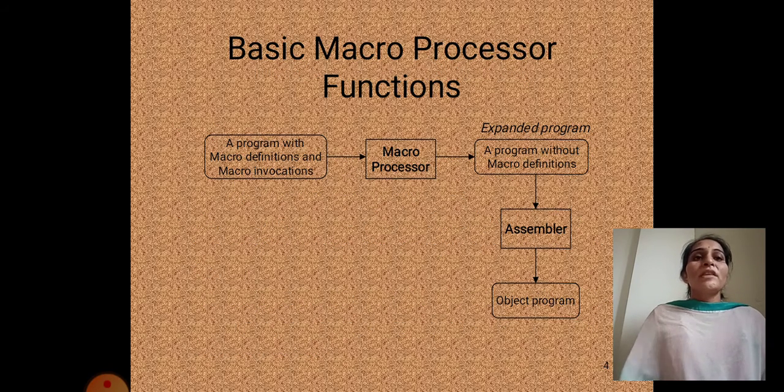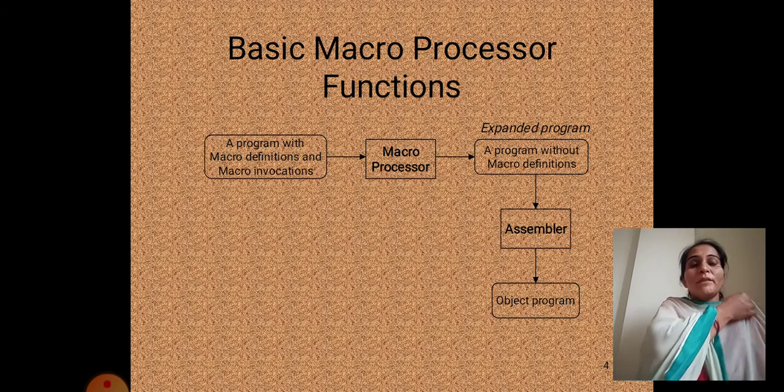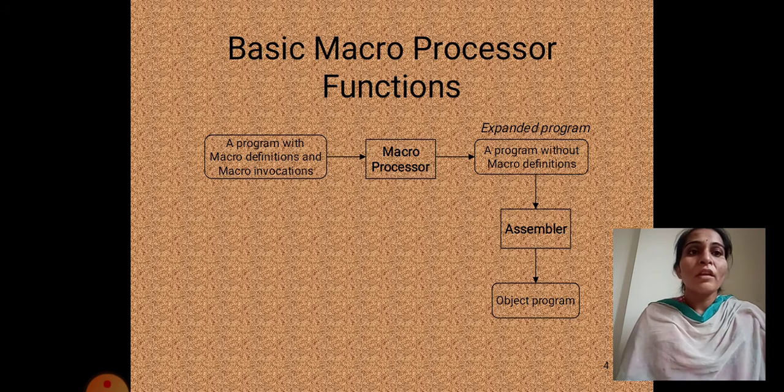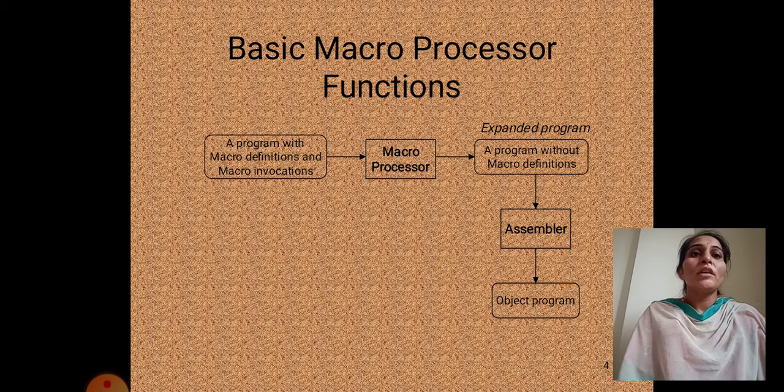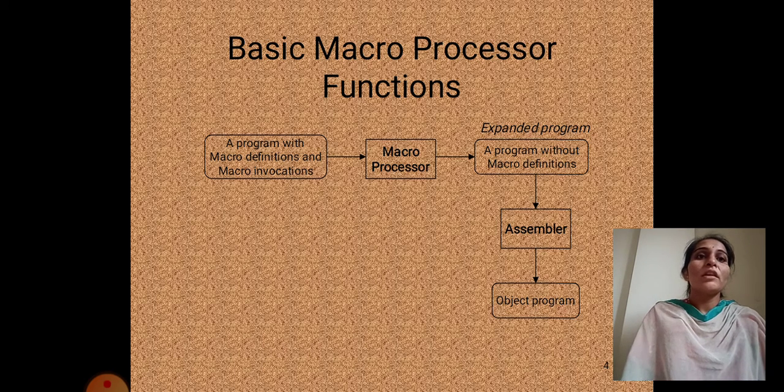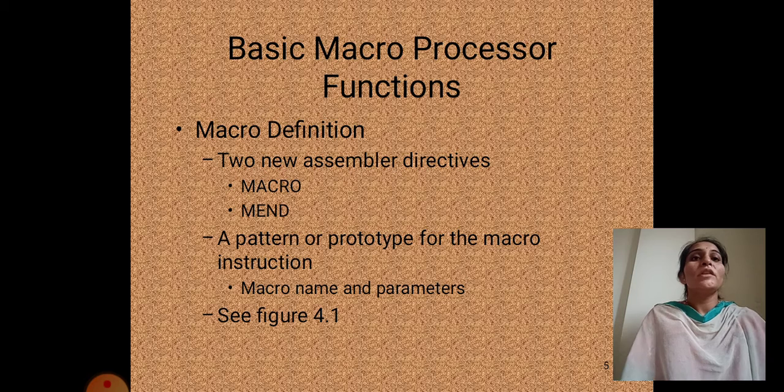Basic macro preprocessor functions will be given in the figure. A program with macro definitions and macro invocations is given to the macro preprocessor. It will convert it into a program without macro definitions, that is, the expanded program. If such an expanded program is given to the assembler, it converts it into the object code. These are the basic macro preprocessor functions.